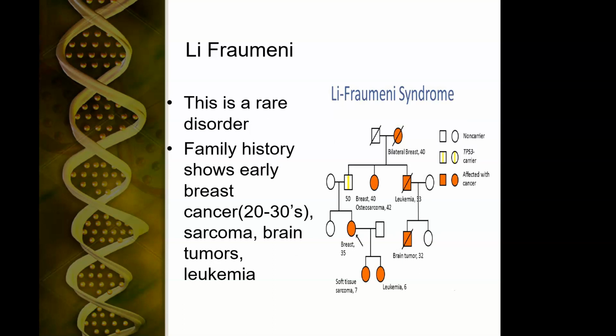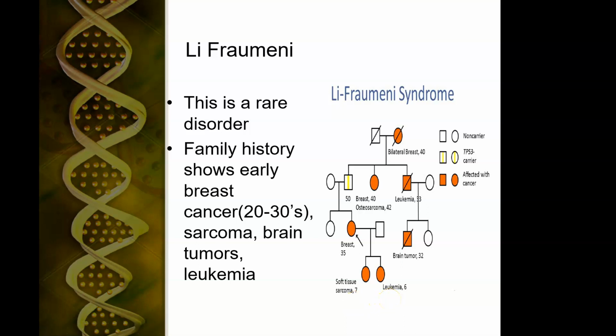Fortunately, it's an incredibly rare disorder as far as being familial. But when you look at the family history, it's, to me, surprising that these people could even reproduce. So here's an individual. Here's our patient. She's 35 with breast cancer, which is pretty young for breast cancer, and she has 2 kids. One daughter got a sarcoma at 7, and another daughter got leukemia at 6.